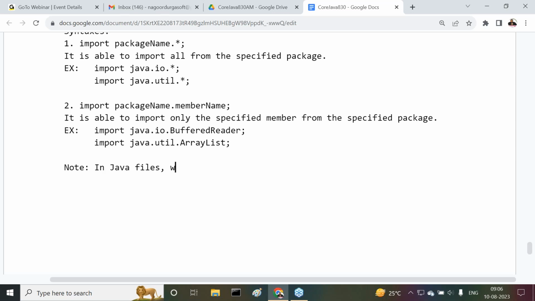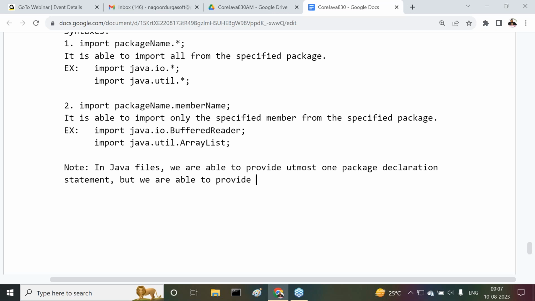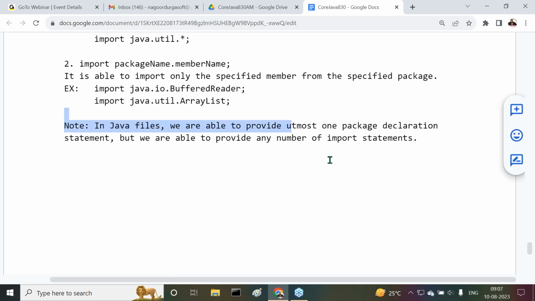In Java files, we are able to provide at most one package declaration statement, but we are able to provide any number of import statements. In Java files, we are able to provide at most one package declaration statement, but we are able to write any number of import statements.